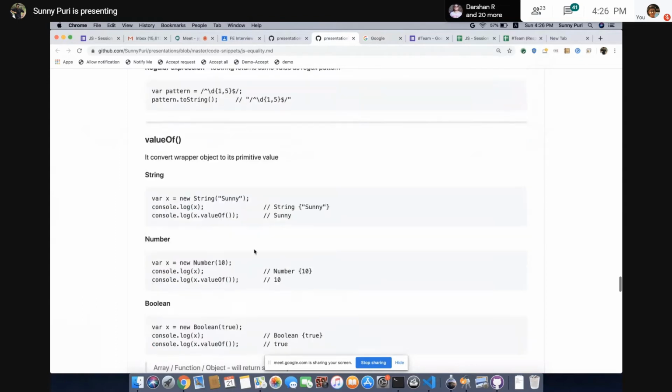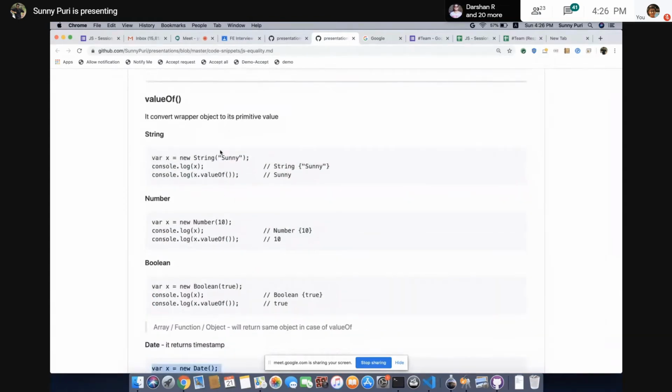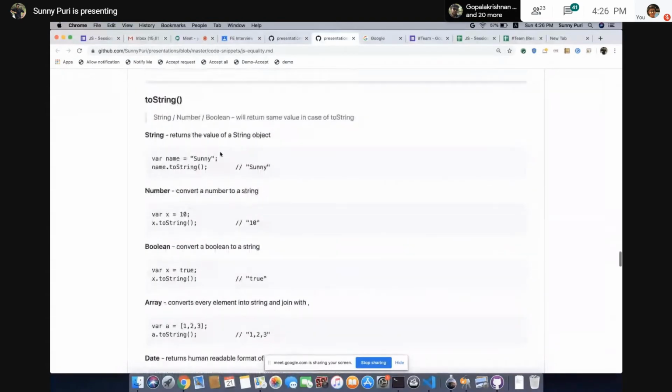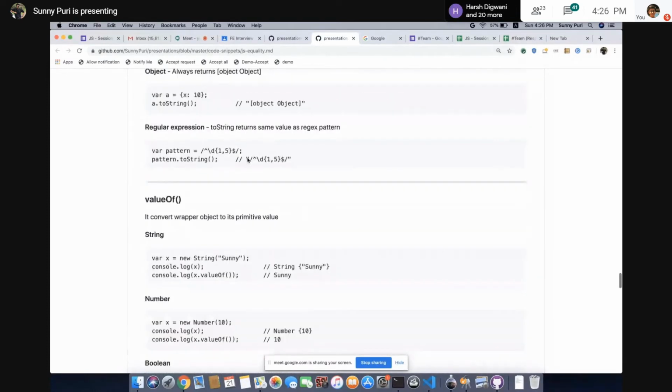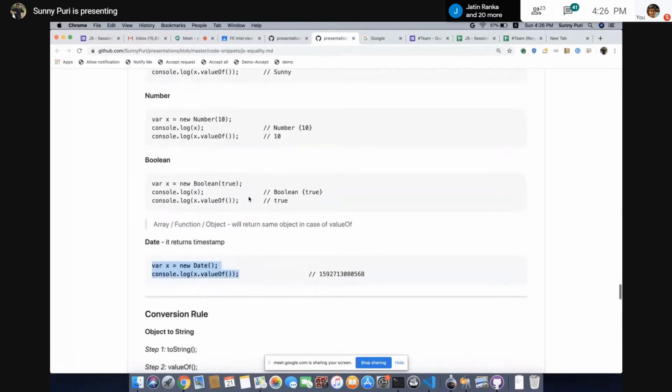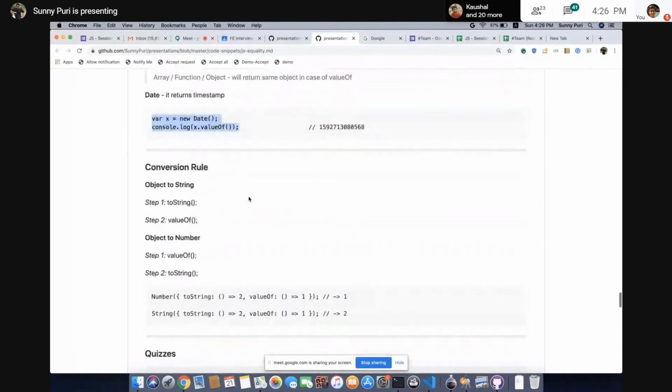So there were two things, toString and valueOf. Why are these two things important? Why did I say we need this before getting into double equal with objects? Let's see.